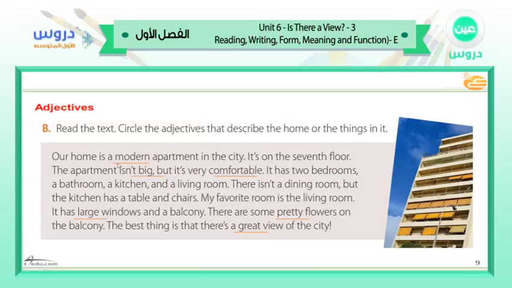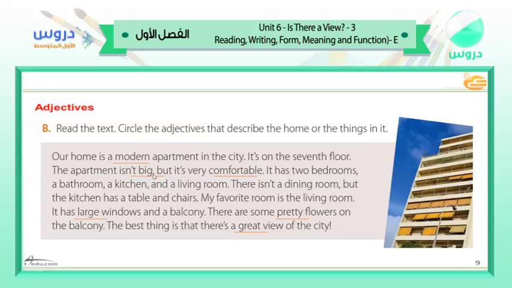Our home is a modern apartment in the city. A modern. Here we have a modern. Modern is here an adjective. It describes the apartment. Okay, in the city. It is on the seventh floor. As you see this building, it is on the seventh floor. Okay, the apartment, it is not big. The apartment isn't big, but you see a comma here.